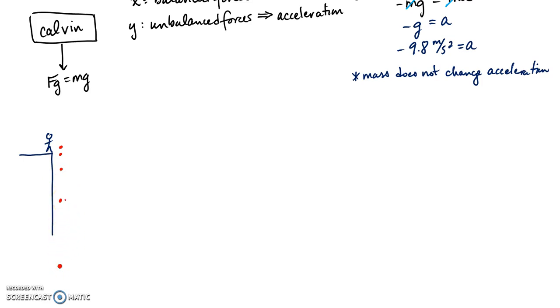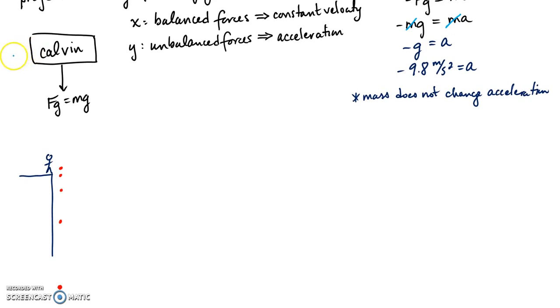Now let's assume that he were to throw it. All right, so now we're going to throw it horizontally. So if I throw it horizontally, then that means that at this first moment it's going to be right here. But now I'm going to throw it with a nice horizontal velocity. And if we look back at our definition, our force diagram, we have balanced forces when it's in the air. So therefore we're going to have constant velocity. So whatever velocity it is thrown with, it will have the exact same velocity the entire trip.